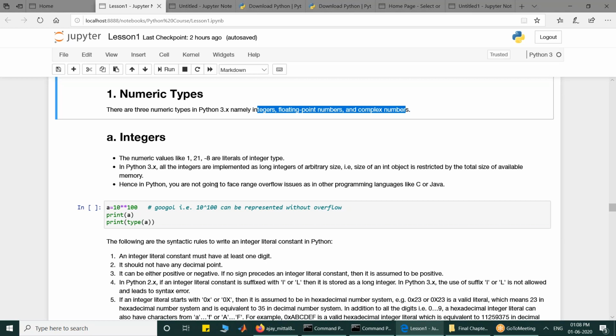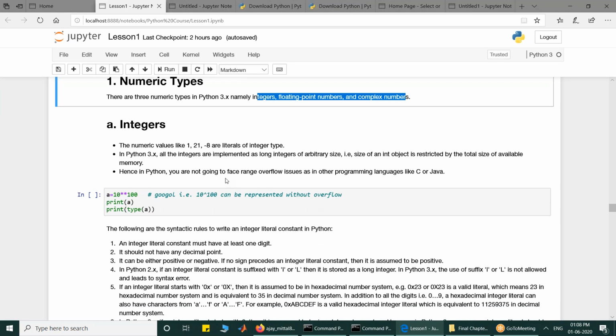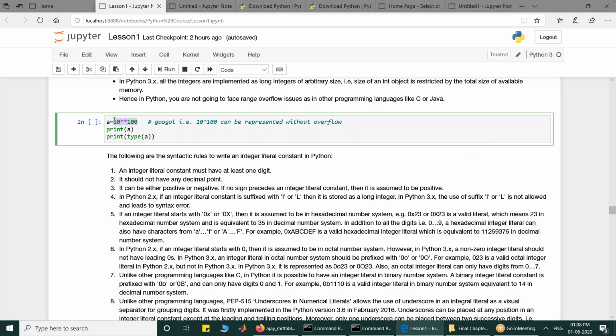So this is a googol, a value which is 10 raised to power 100, a very big value. If I execute this cell code, to A I have assigned 10 raised to power 100, and then I am printing the value of data object A, and I am also printing the type of A. So the functions that I have used here are print and type.